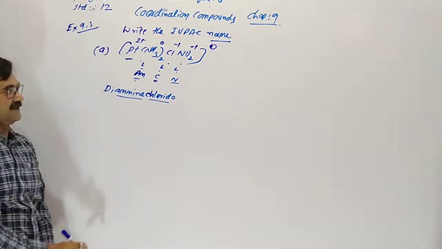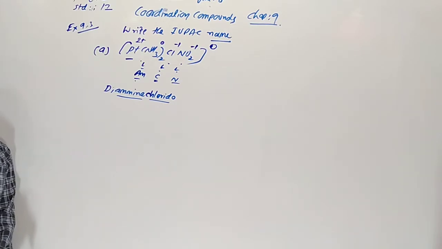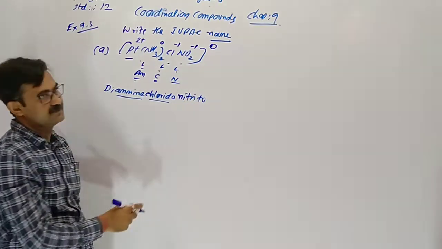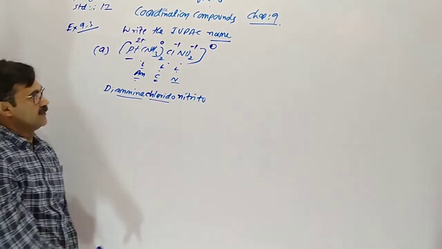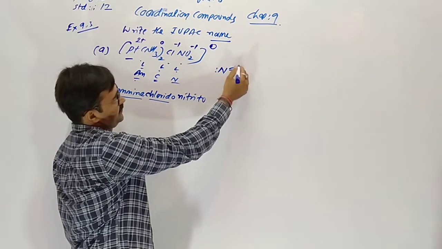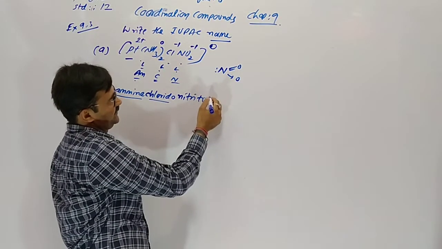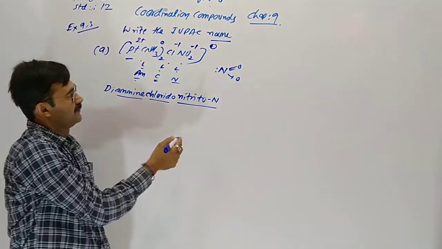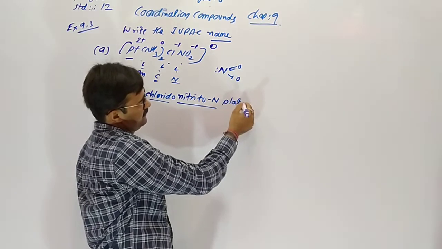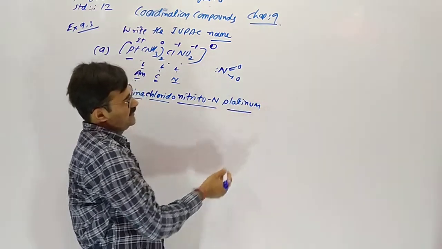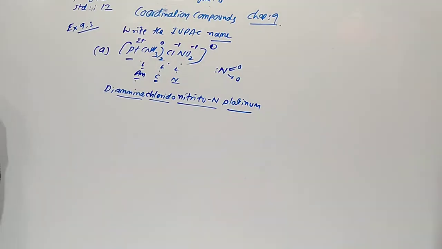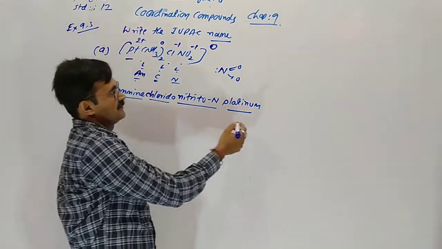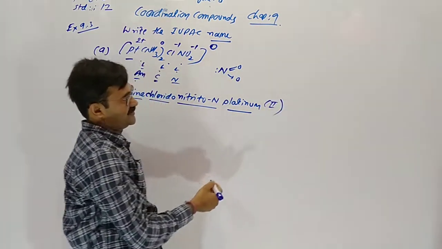Don't leave space here: diamminechlorido. Then nitrito-N. Why N? N is donating the electron pair. Then platinum. Here the charge is not allowed, the complex is neutral, so only platinum, and in Roman digits the oxidation number, 2.